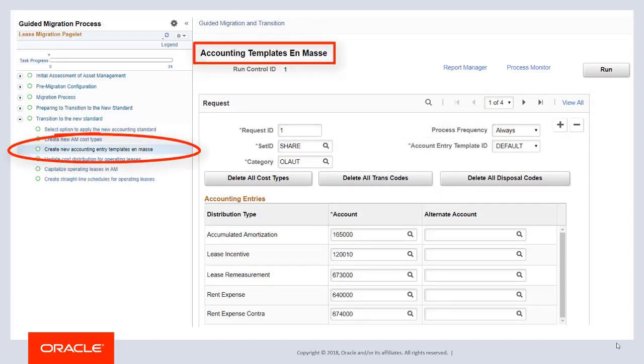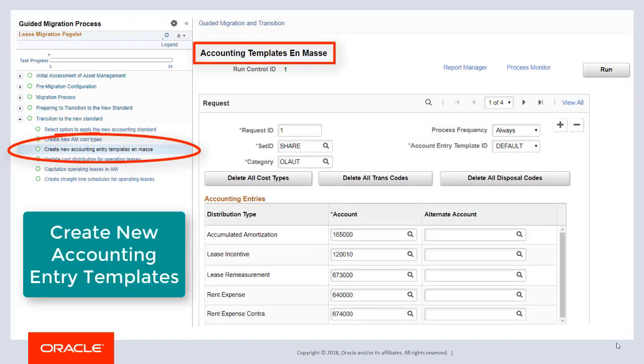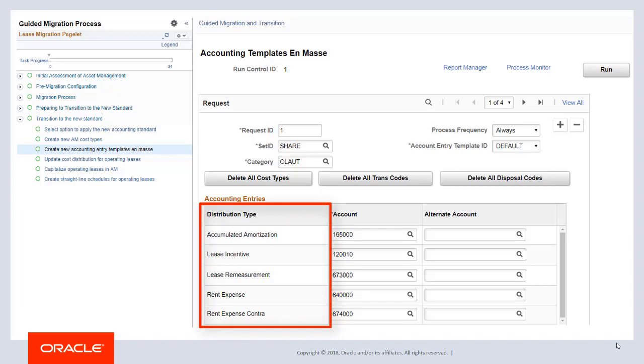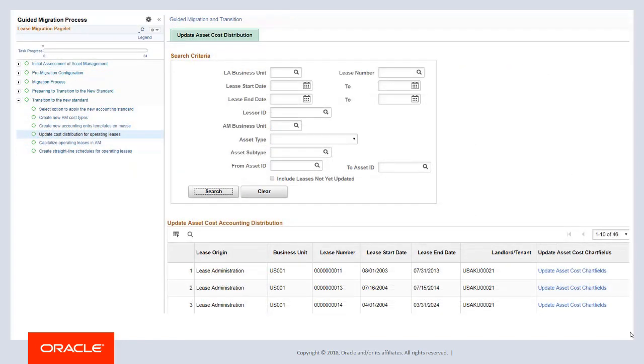Use the accounting templates in Mass page to create new accounting entry templates. These templates will be used with the new standard. Create new accounting entry templates for accumulated amortization, lease incentives, lease remeasurement, rent expense, and rent expense contra.